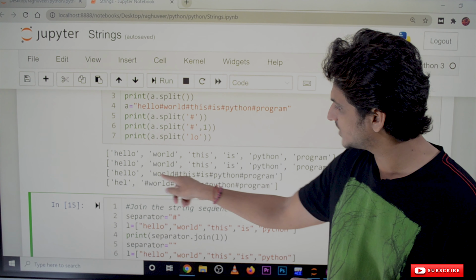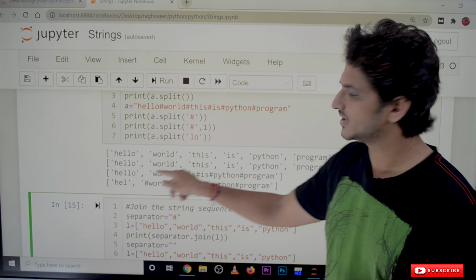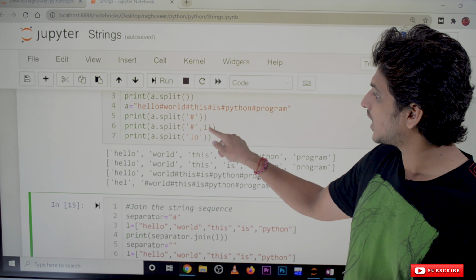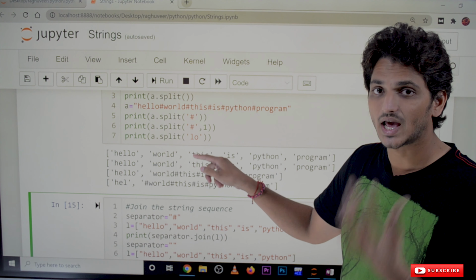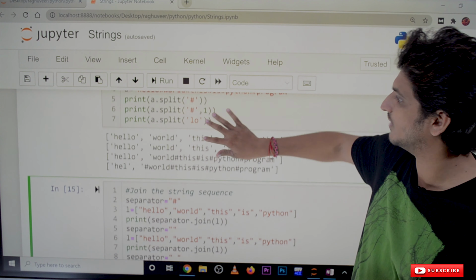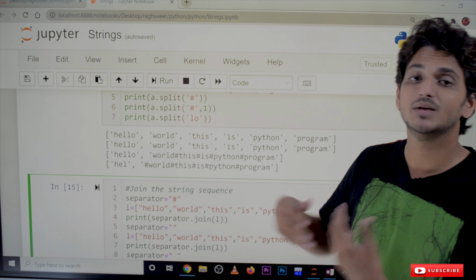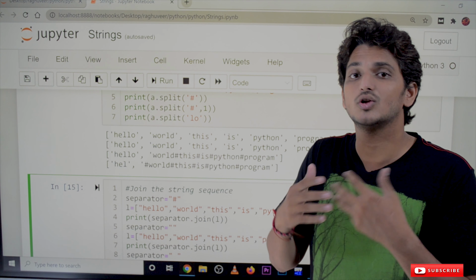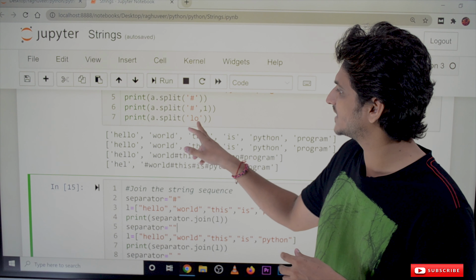After that it is considered as one string. So 1 means one time, 2 means 2 times, 5 means 5 times. How many times we have to split, that is what is given. The split can be done with multiple characters, not only a single character. In order to understand that, we have taken this example.